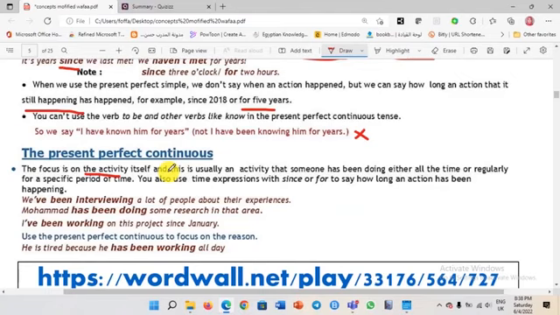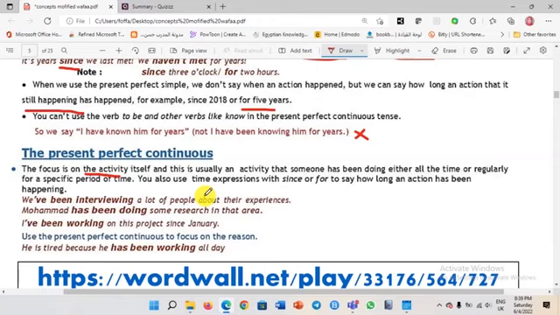So when we talk about continuous, that means the action took a longer time than in any other tense. The present perfect continuous is usually an activity that someone has been doing maybe all the time, that took a very long time, or for a period of time. Let's see it, okay?